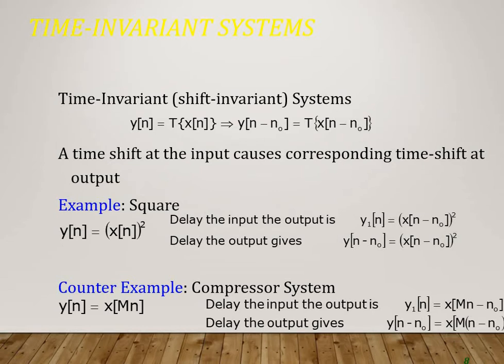But if time shifting in the input signal changes the output signal or changes the property of the output signal, then the system is termed as a time variant system.